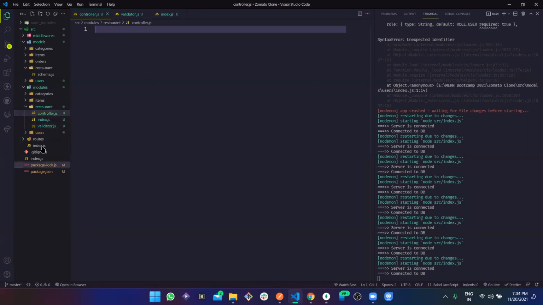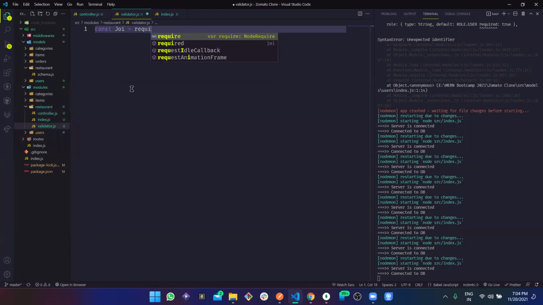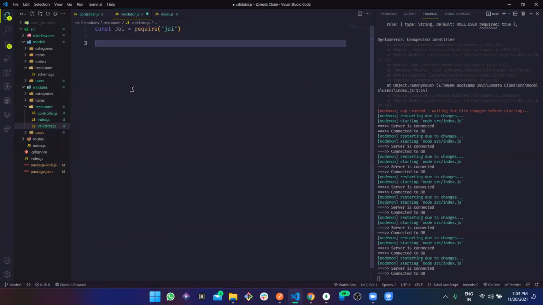Okay, so let's start the restaurant one, and let's create a validator first. Suppose someone is trying to log in their restaurant, then how would that particular thing look? So firstly, let's import our Joi. Then exports. What should we do here? Maybe sign up restaurant.